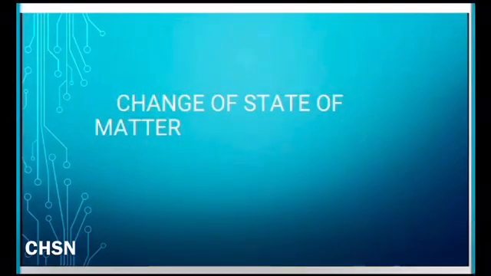Dear students, we studied about change of state of matter in the previous classes. We have seen about melting, boiling, condensation, freezing, sublimation, deposition, etc. in detail with examples. And you will find that in all these cases, the process takes place by change in temperature, that is either by cooling or heating. For example, melting, boiling, sublimation, etc.